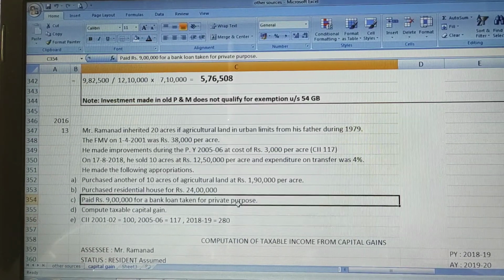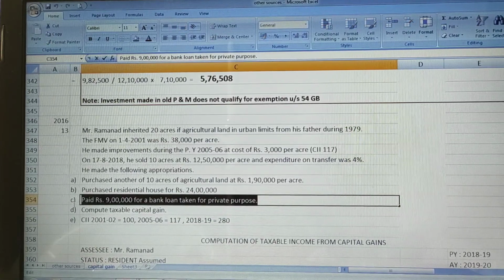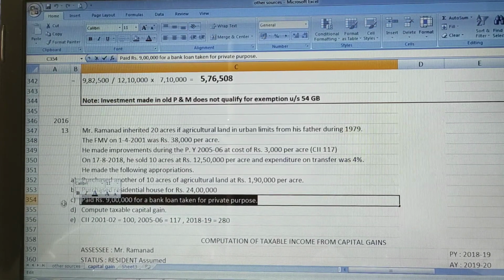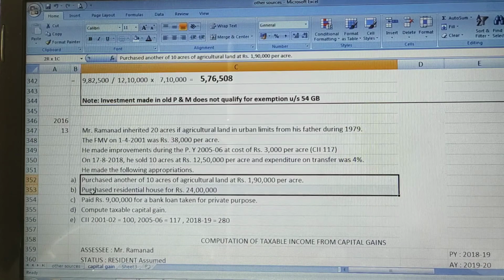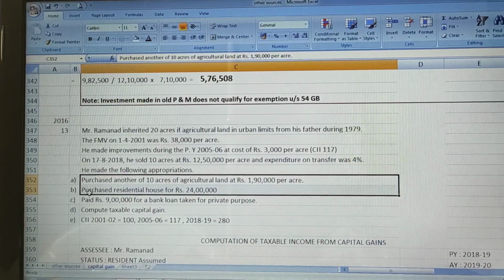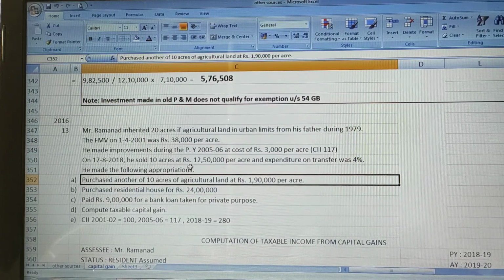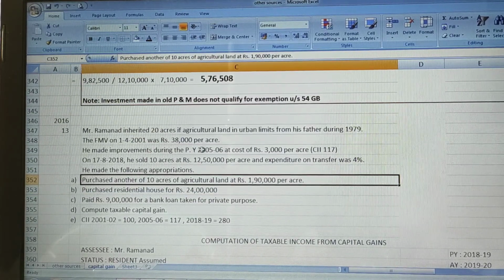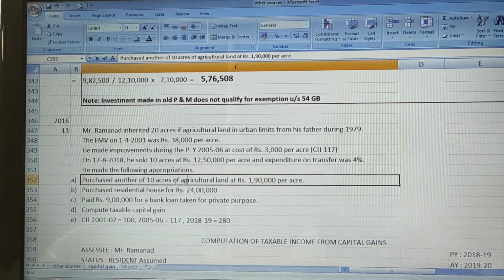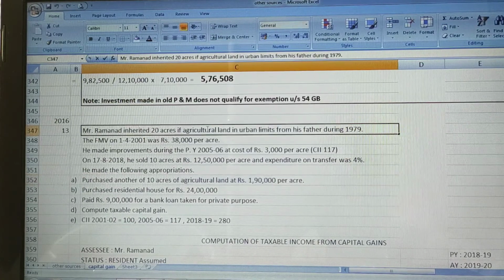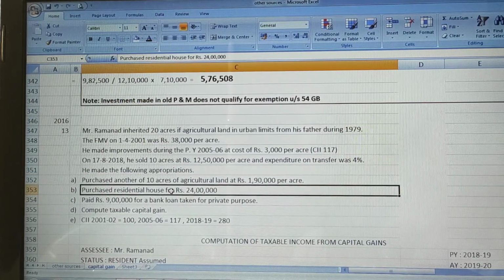This we are not going to consider because it is for private purpose, right? So this is ignorable, the third point, but these 2 points will be considered for calculating exemptions. So now, what he has sold and what he has purchased: he sold agricultural land, he purchased agricultural land, right? And he sold agricultural land, he has purchased the residential house.